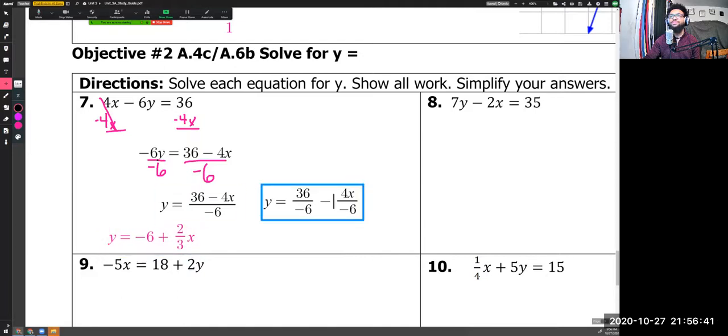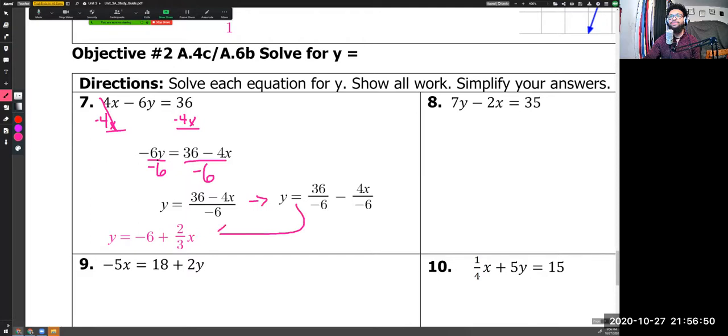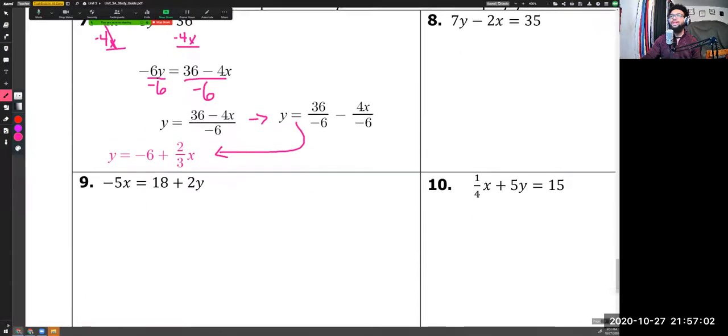So this step here was just kind of my intermediate step to simplifying. This isn't my final answer. That went here, and then this came down to there. That's a bad arrow. All right, let's do another one. I won't do all of these because I do believe you all can do these. They're not too bad. I'm going to do number 10.